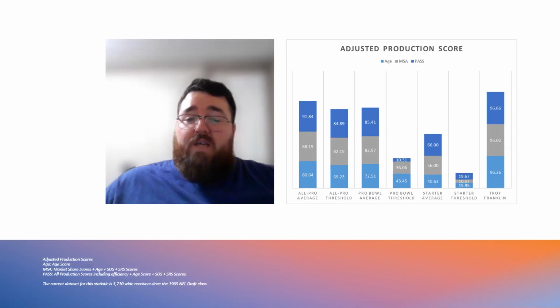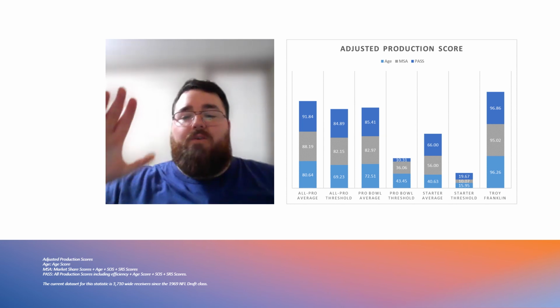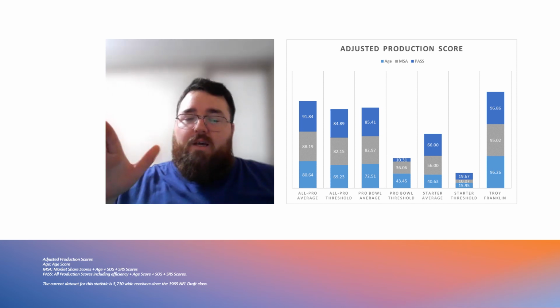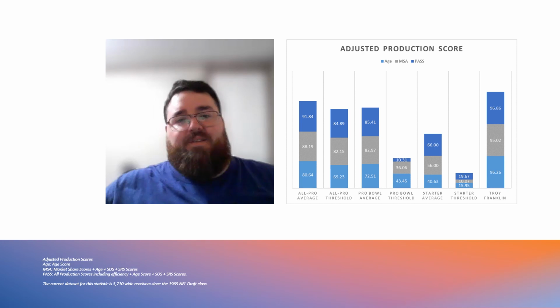Then, of course, you have his adjusted production traits, which are the biggest reason why he's at number 9. Despite his athleticism issues, he still has a very strong adjusted production score, which is one of the more correlative scores at the position. So if you were just to not look at anything else but their production for their level of competition, the team that they were on, and their age, you're going to find more special players just looking at that than anything else, except for maybe draft status.